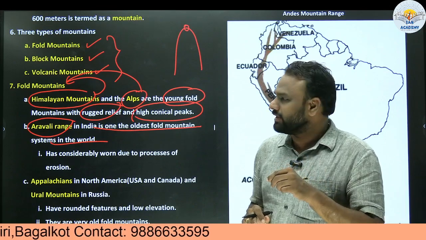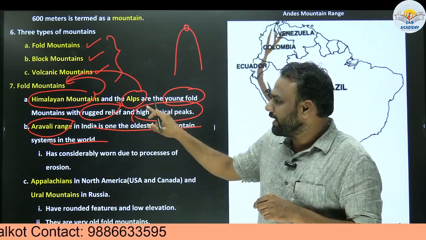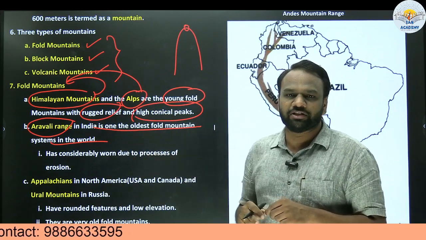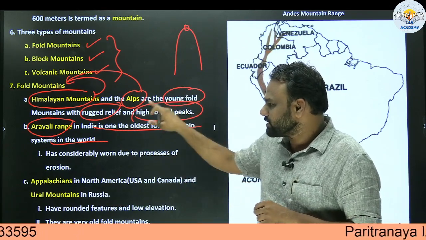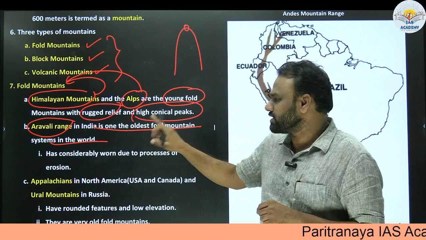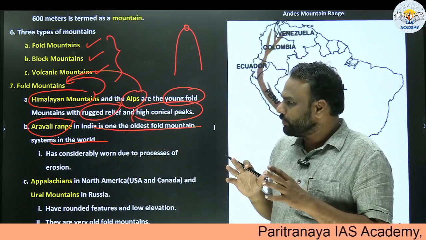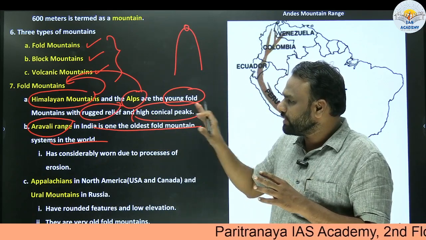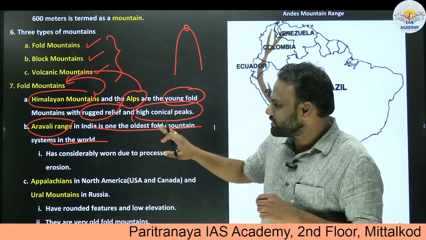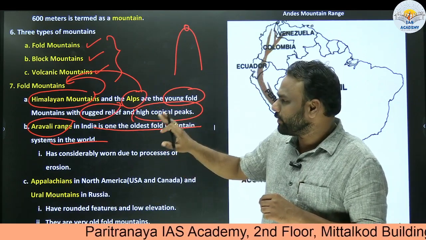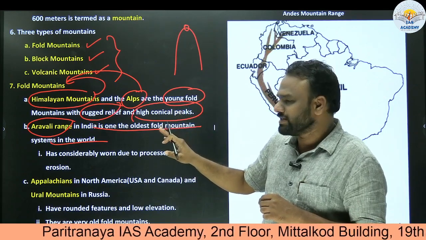Another statement, in what way can they frame a question? They can say that Himalayan mountains are older than Aravalli Range. That is also false, because Himalayan mountains are young fold mountains, whereas Aravalli Range is one of the oldest fold mountains. So we need to understand in what way we need to store this information. Himalayan mountains and Alps, Aravalli Range, all of them are fold mountains. Compared to Himalayan mountains and Alps, Aravalli Range is oldest.